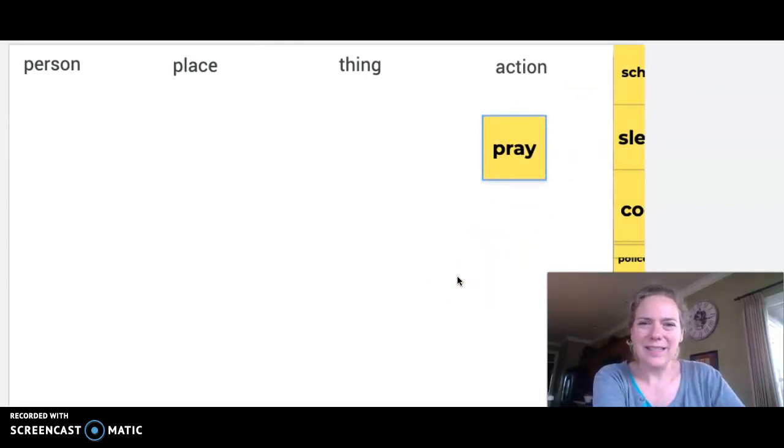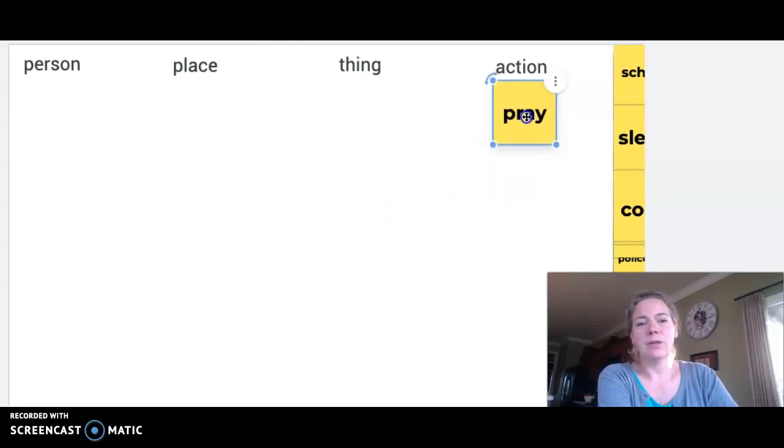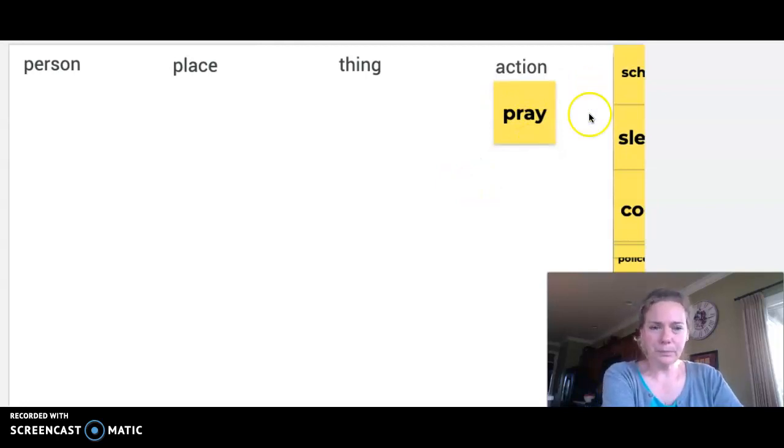What kind of word is that? Is it a person? Nah. Place? No. A thing? Well, if you have a prayer, it's a thing, but actually pray is the act of praying. So we'll put that under the verb, it's an action.